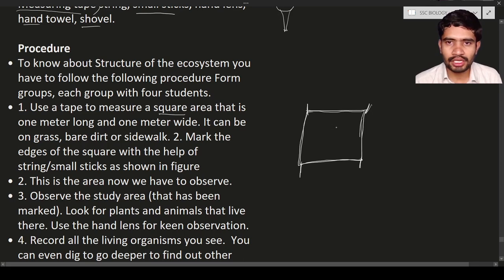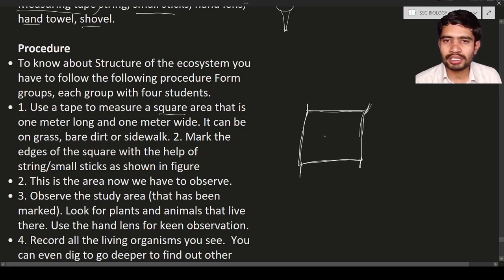First, you have to measure how many types of different small plants are there, and how many small insects are there in that area. Note everything down, and check everything. After that, with the help of the shovel that you brought with you, dig the soil. Dig slowly, and make sure that you do not injure yourself.